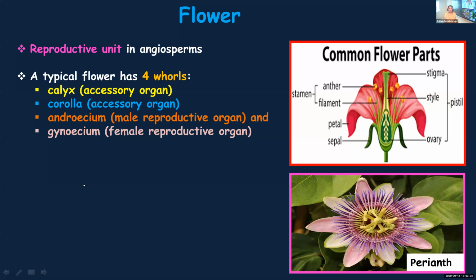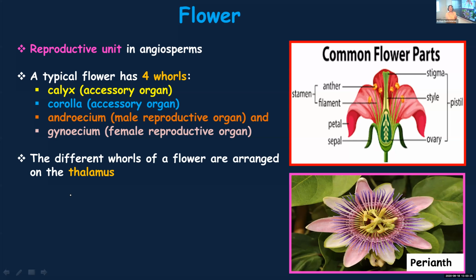It consists of 3 parts. Which are those 3 parts? Gayatri, which are the 3 parts of gynoecium? Stigma, style, and ovary. Inside ovary, what is there? Ovule. Very good. And these 4 whorls are arranged on the thalamus. So it is on the thalamus that these 4 layers are arranged.